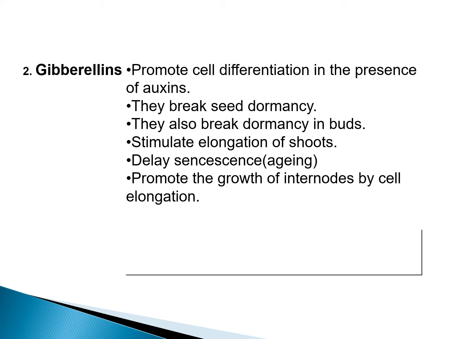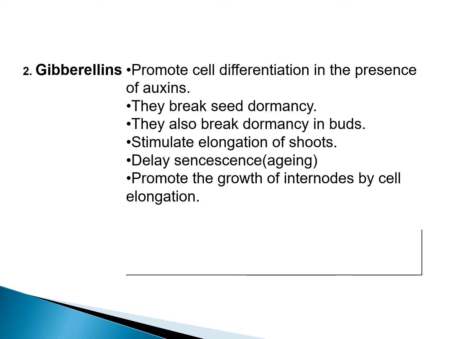Gibberellins are another kind of plant hormone, and they promote cell differentiation in the presence of auxins. They break seed dormancy, thus helping in germination. They also break dormancy in buds. They stimulate elongation of shoots. They delay senescence. Senescence means aging of a plant. They promote the growth of internodes by cell elongation. So these are the functions of gibberellins.